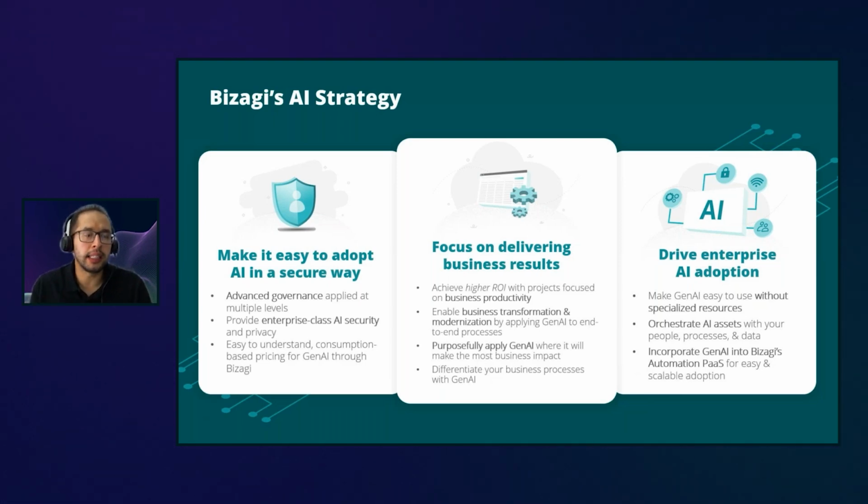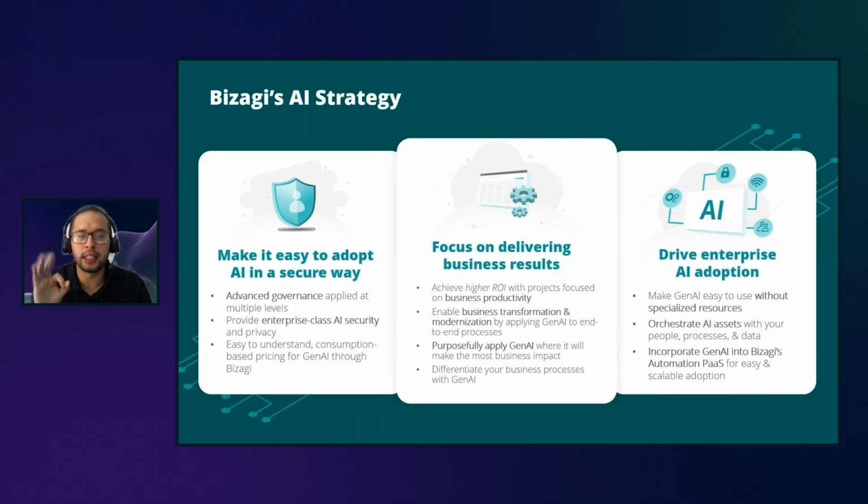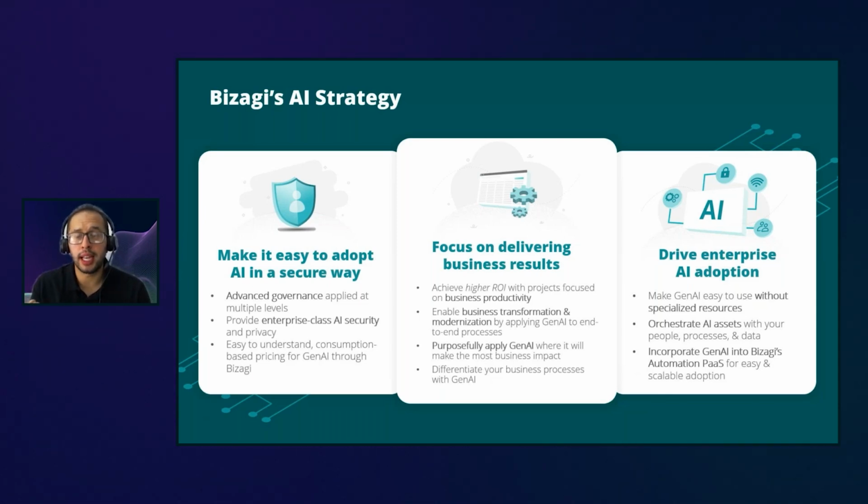How we can make the AI easy to adopt in a secure way. The second one is how we can focus to deliver business results, right? So mainly to the business. And the third one is how we can drive enterprise AI adoption. And this is really important because one of the things that we have seen a lot is that everyone is talking about AI and everyone now has an AI solution, but we have not seen a lot in the market of specific solutions or specific projects that have gone live already or that are delivering value to our customers.